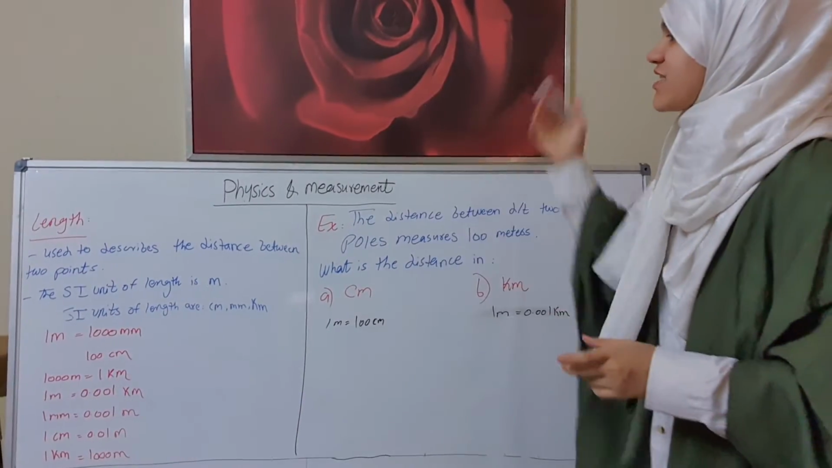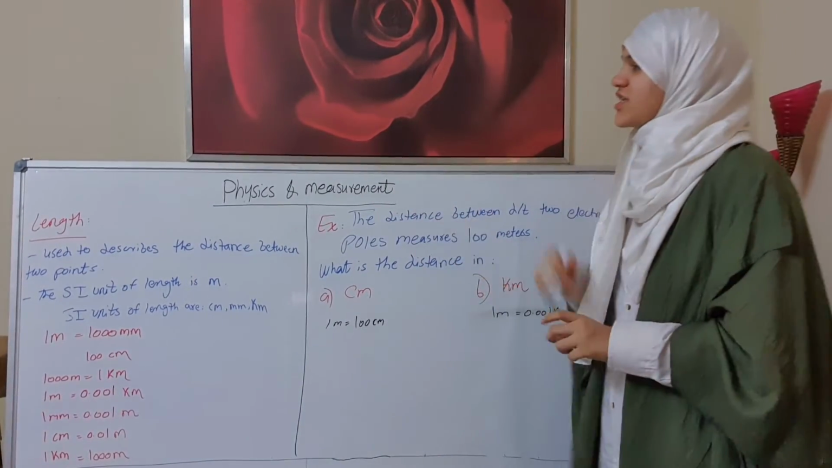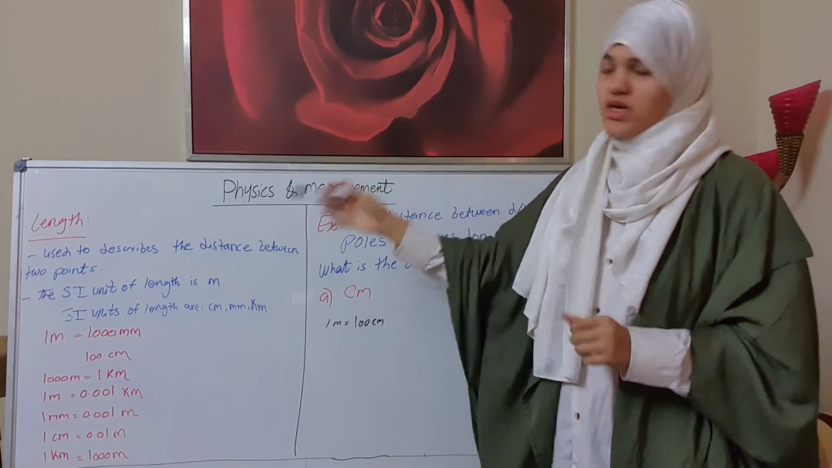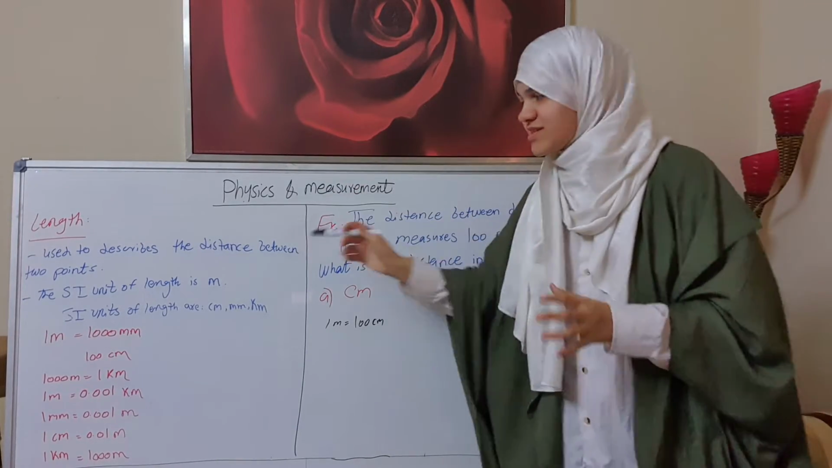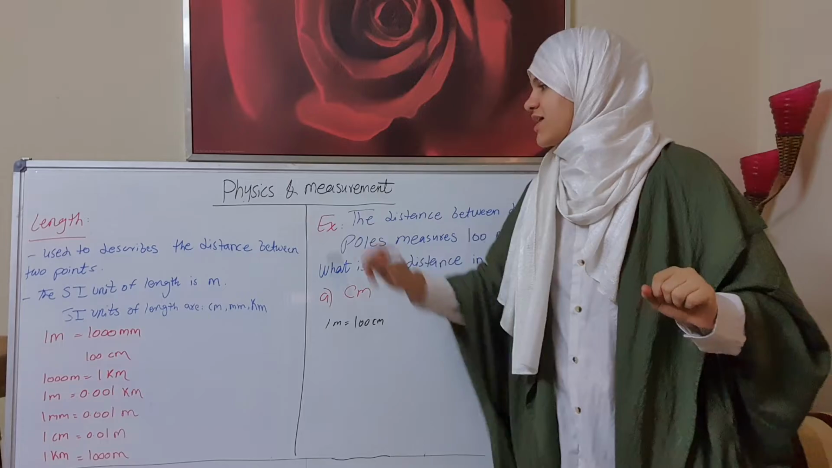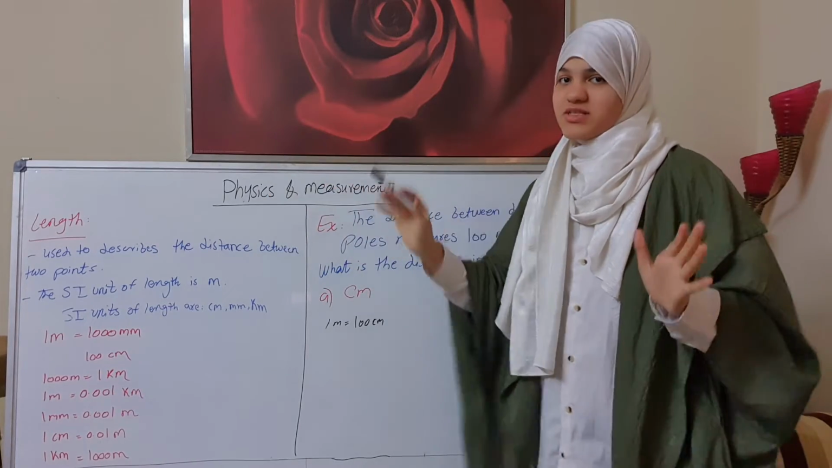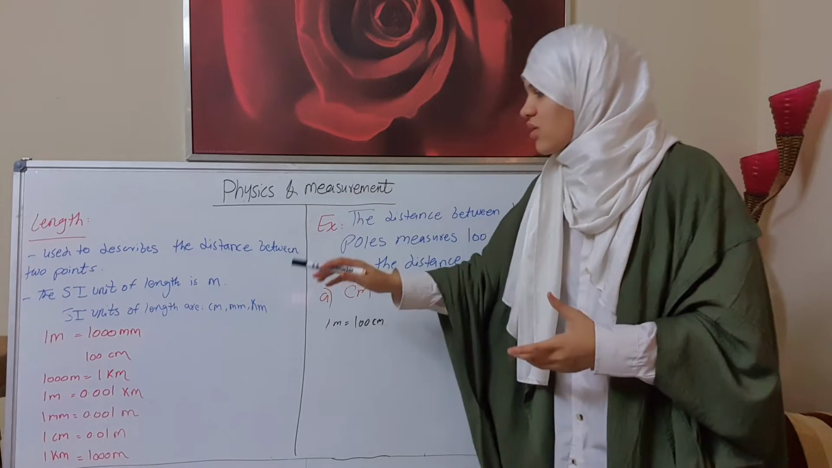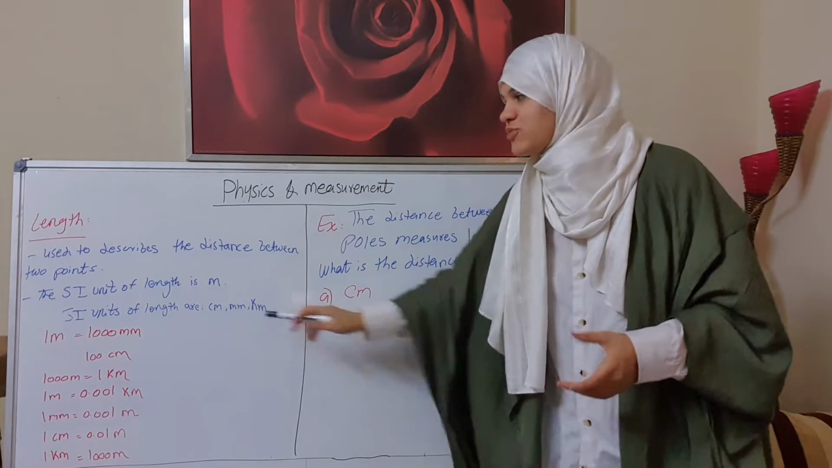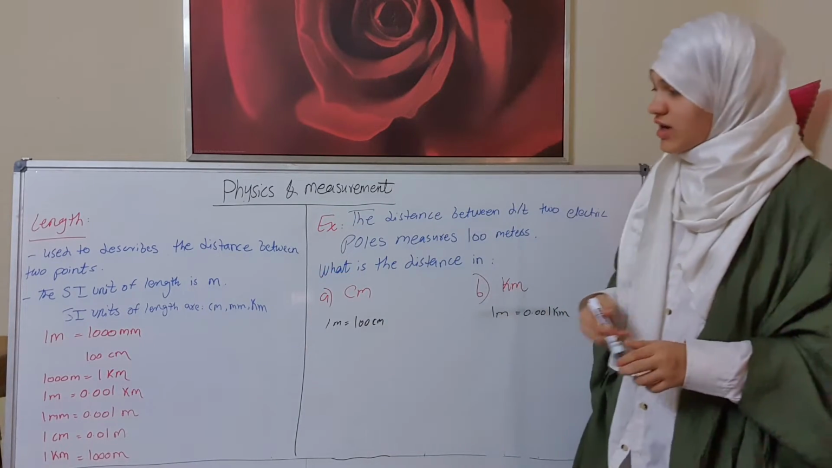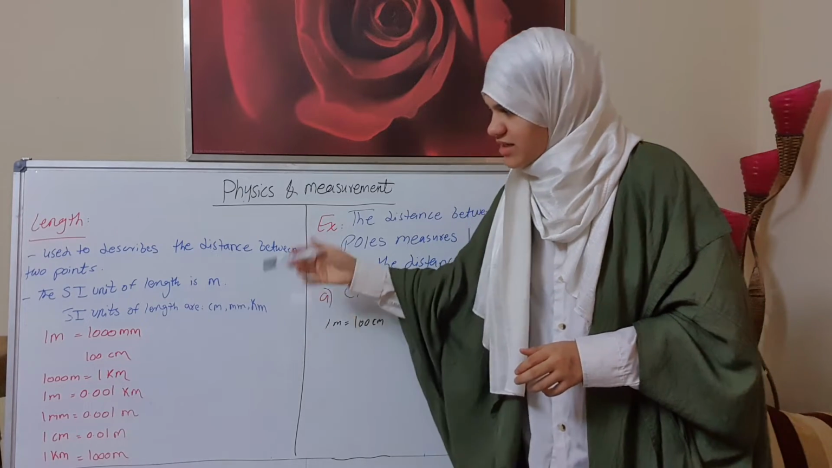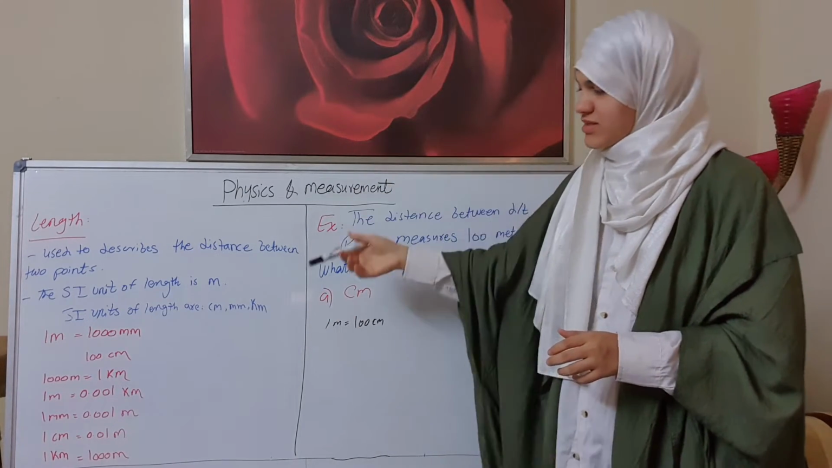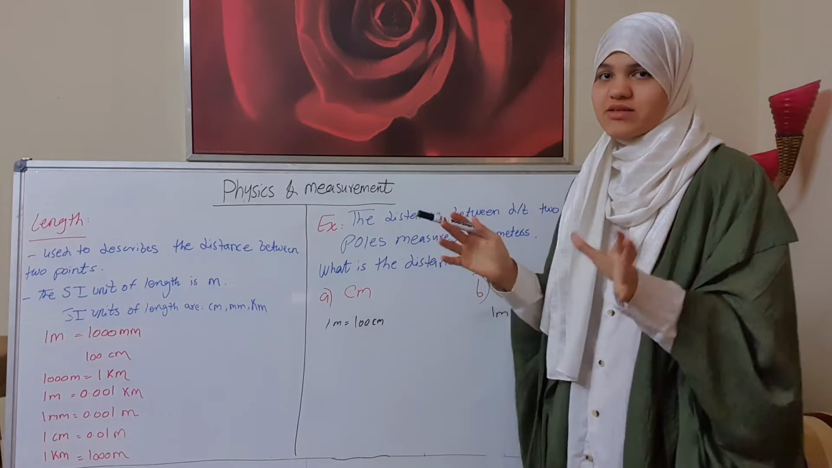Now let's continue with the three examples of fundamental physical quantities. First of all, we'll start with length. Length is used to describe the distance between two points. The SI unit of length is meter, and the non-SI units of length are centimeter, millimeter, and kilometer. Now, here are some examples for the non-SI units.